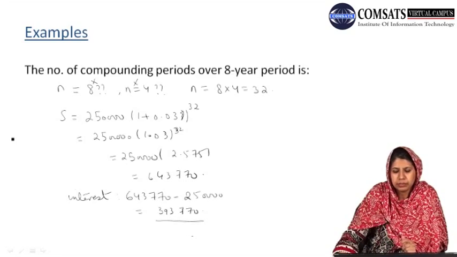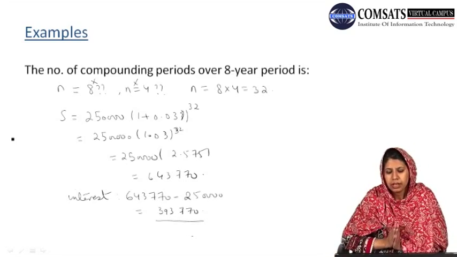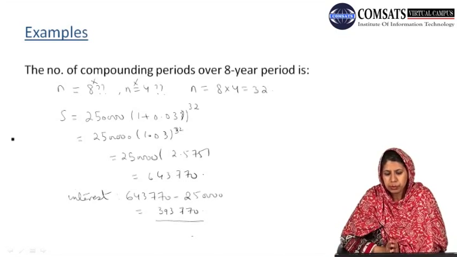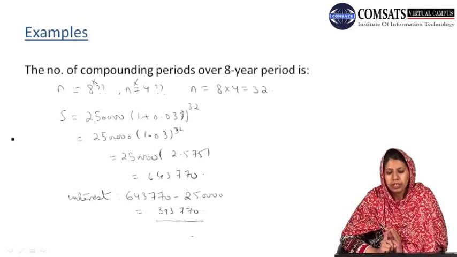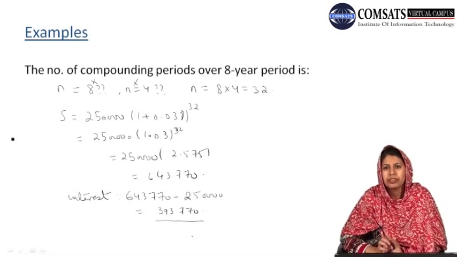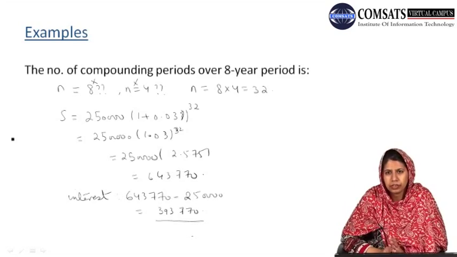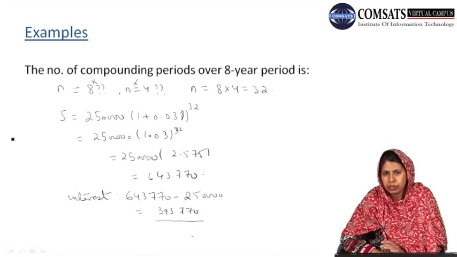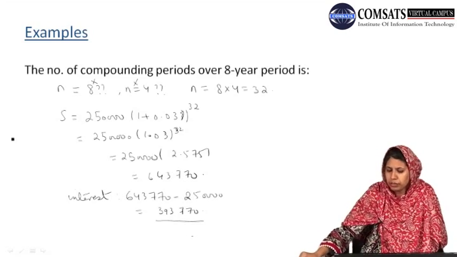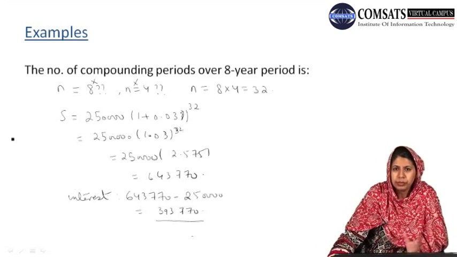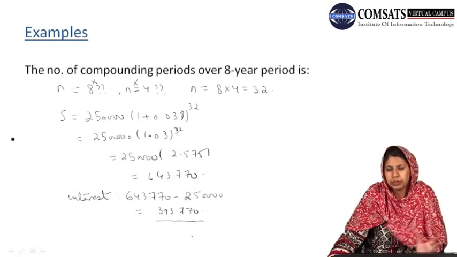Now we have seen enough examples of compound interest and how we can find it, provided the information of the principal amount, the interest rate, and the number of compounding periods is given. If the number of compounding periods is not given in the same duration as that of the interest rate, then we rewrite one parameter in terms of the other duration, put these values in our formula, and simplify to find the compound amount. Also, we can find the interest earned, that is the difference of the compound amount and the principal amount.